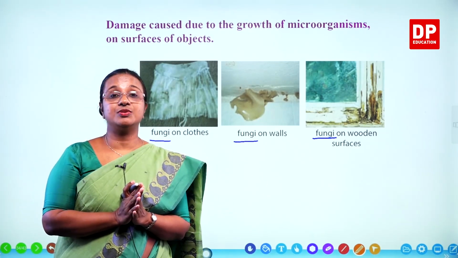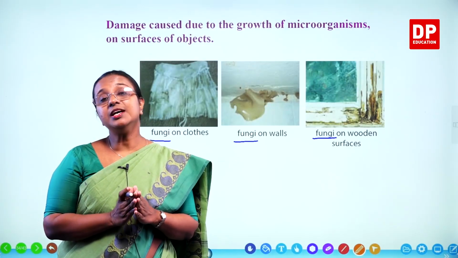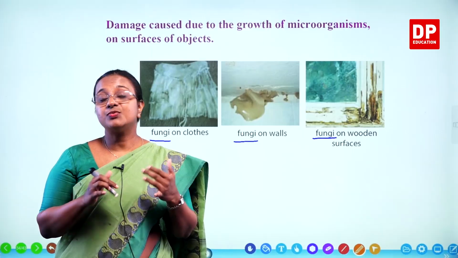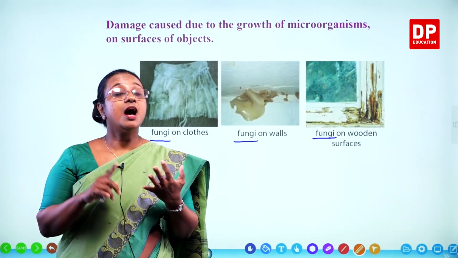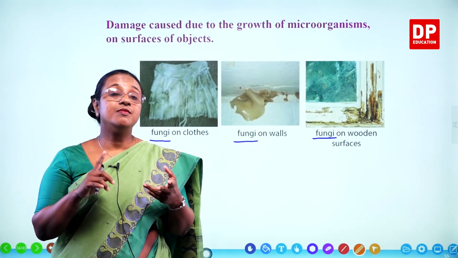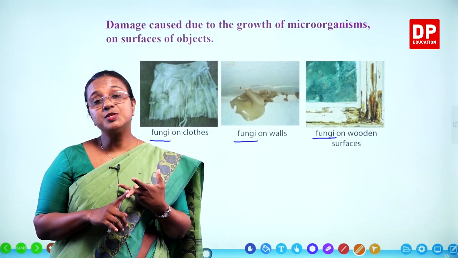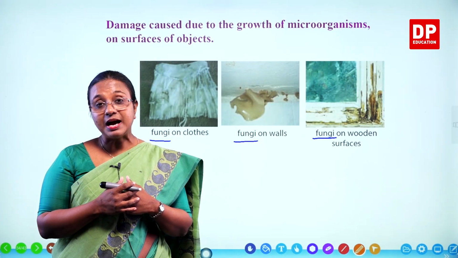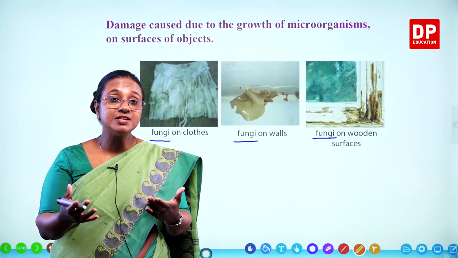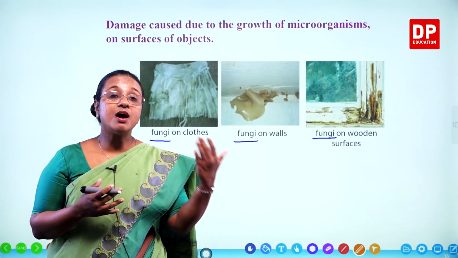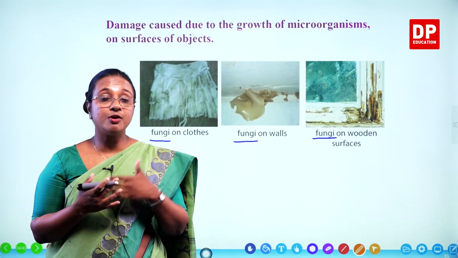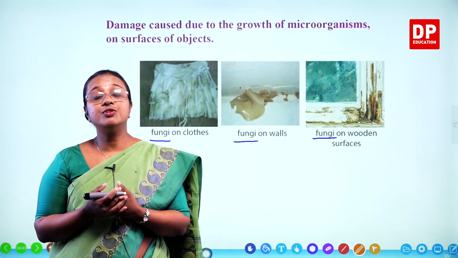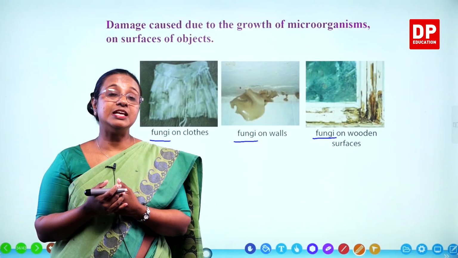So with that, students, I have come to the end of the lesson. So initially we discussed what microorganisms are, how we can observe them. Then we looked at the different types of microorganisms, why they are diverse in biology or biologically diverse. And then we saw how they affect the food, how they grow on food, what effect they cause. Then we discussed food spoilage in a little bit of detail.